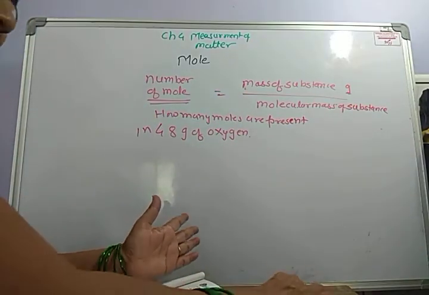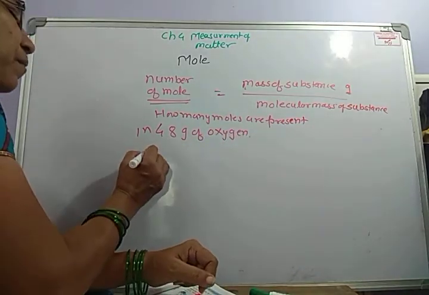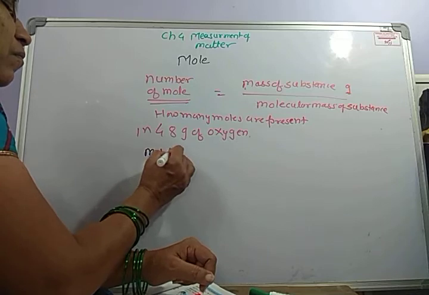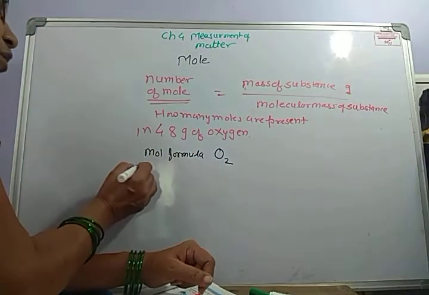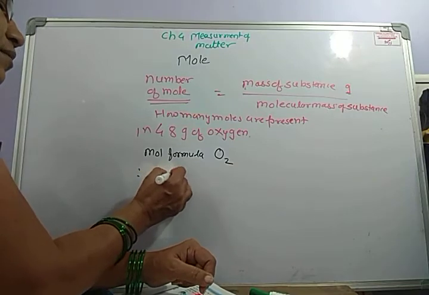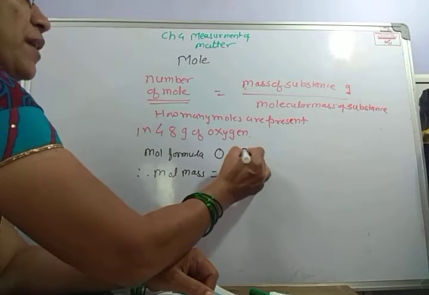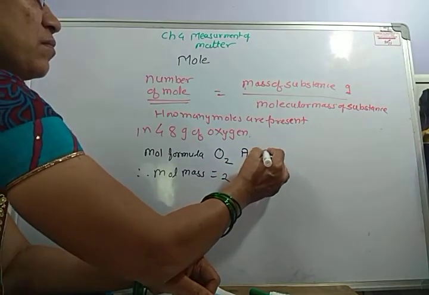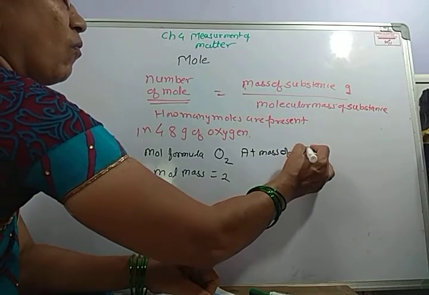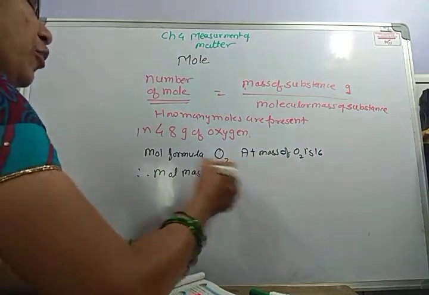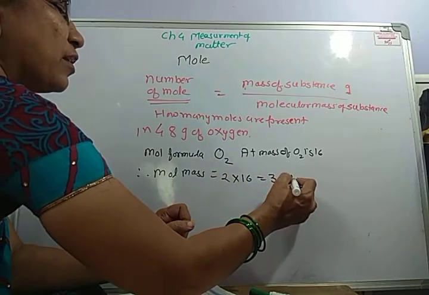First we will find the molecular formula. It is O2. Therefore the molecular mass is 2 into 16, which is equal to 32 Dalton.